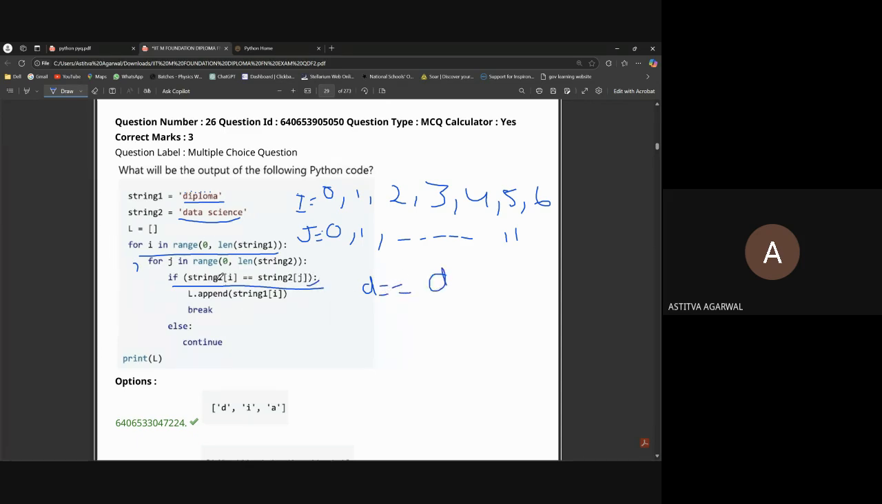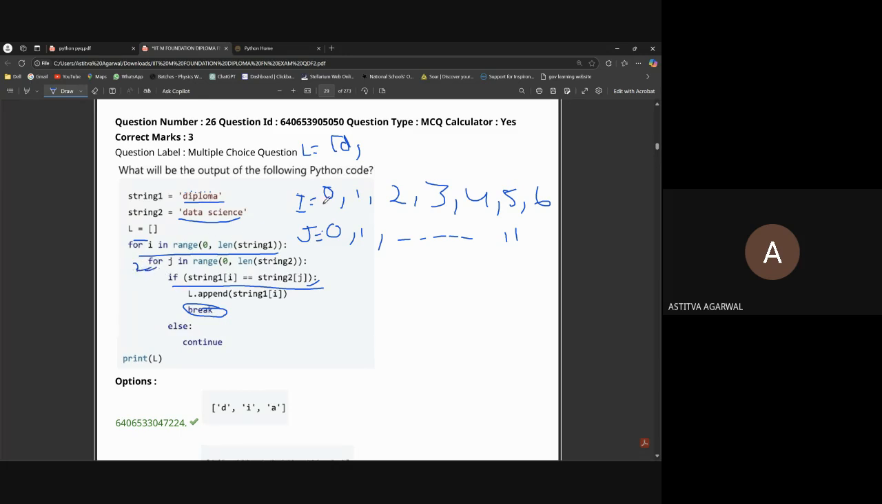What if the condition becomes true? We have to append in L. What do we have to append? Just any letter. If both are same, we can write I or J, anything. Okay. So in our L, what will be the list? We'll just write D. Then it will break the statement. See, we just found one of them, so it will break this loop.